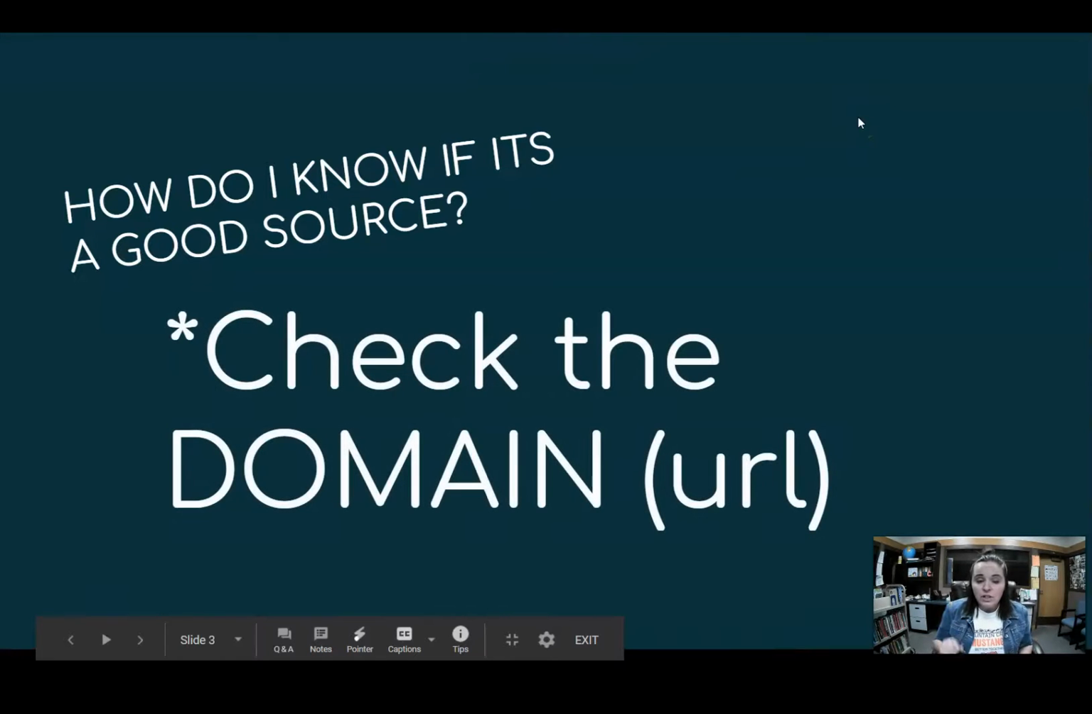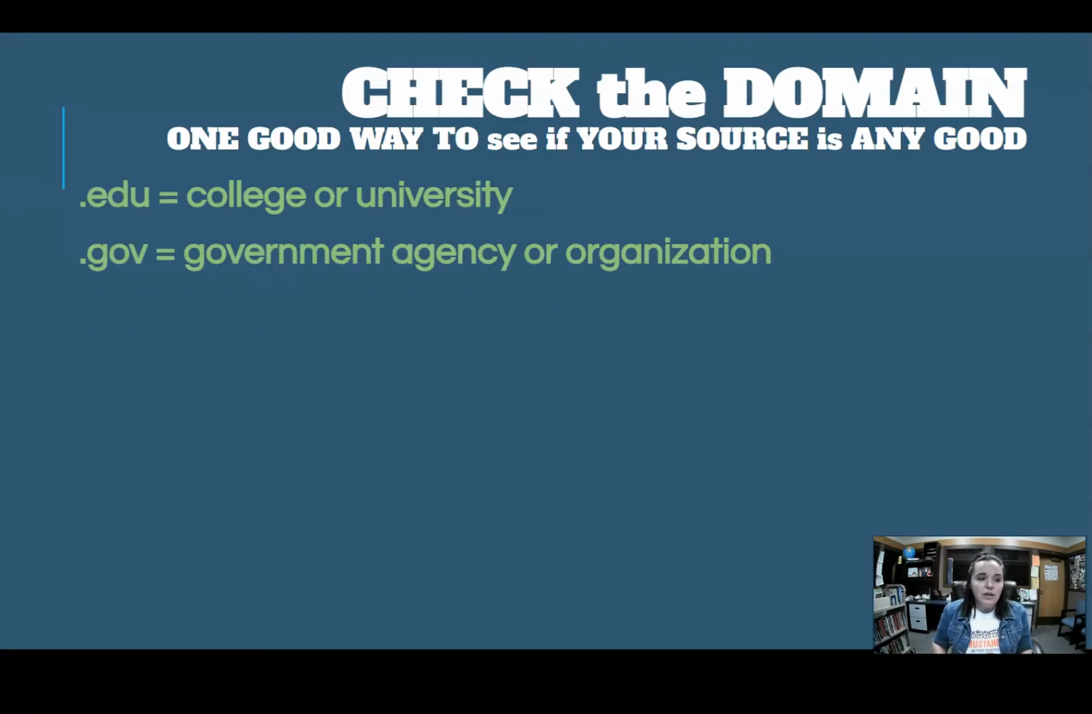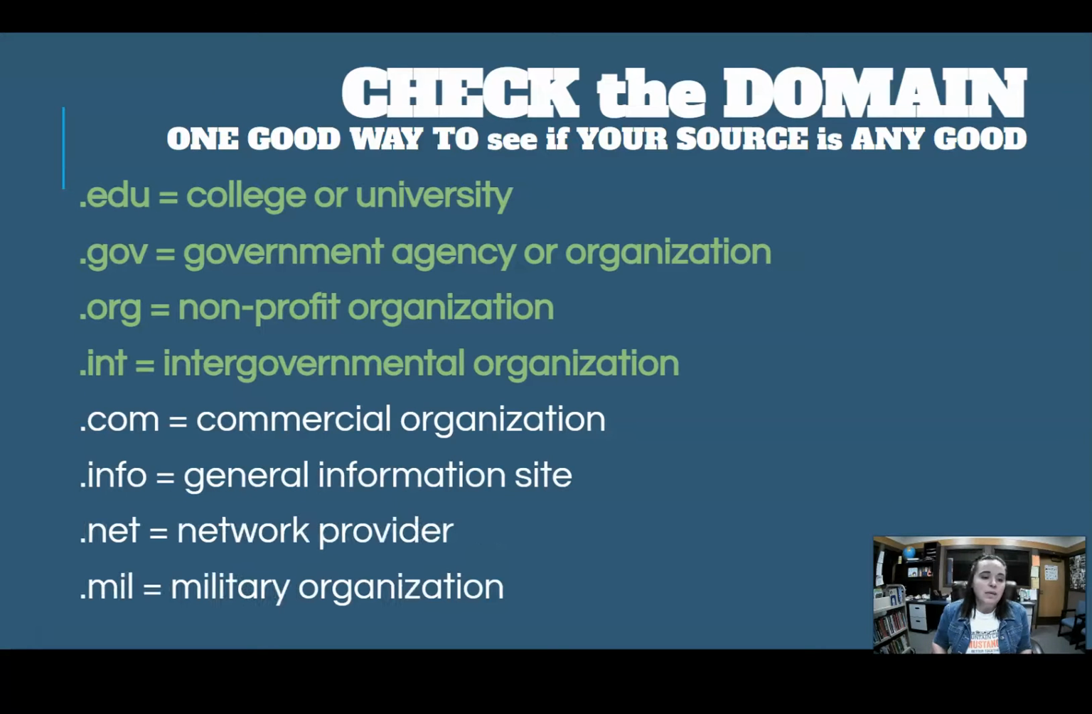Okay, the first thing you have to do is check the domain, which is the URL, okay? This tells you right here what all of the URLs mean. I think it's pretty smart to know what URLs mean. Here's the ones in green. These ones I would use for research. .edu means it's coming from a college or university, a government agency or organization, a nonprofit organization, or an intergovernmental organization.